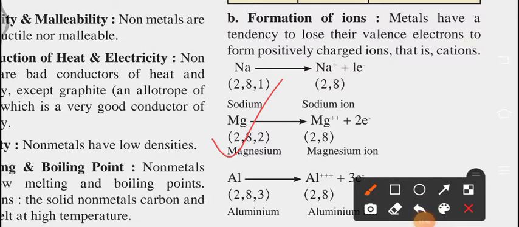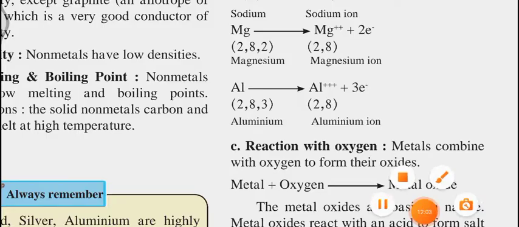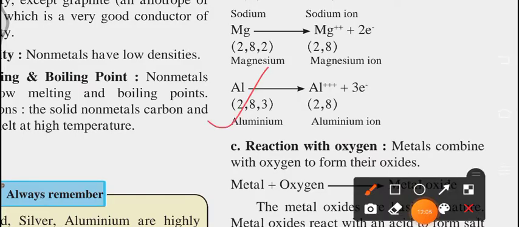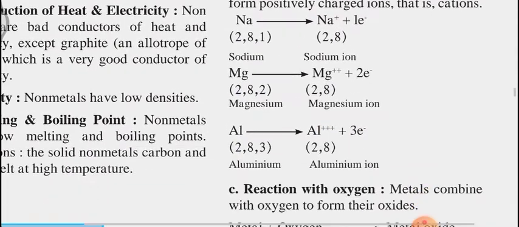Okay, next is magnesium. You can observe that in the outermost orbit there are 2 electrons. Now it is losing its 2 electrons, and therefore 2 positive charges are created over there, which means a dication. The next example is aluminium. Its electronic configuration is 2, 8, 3. Here also, to complete its octet, we have to release these 3 electrons. Because it releases 3 electrons, a triple cation comes over there. So this is how ions form.